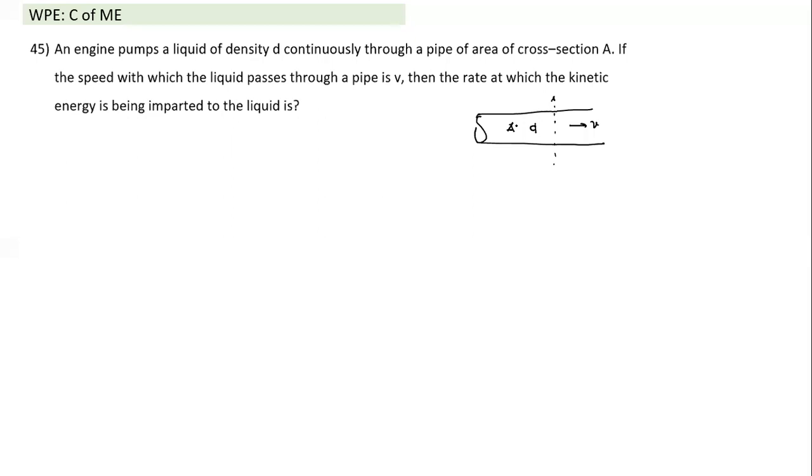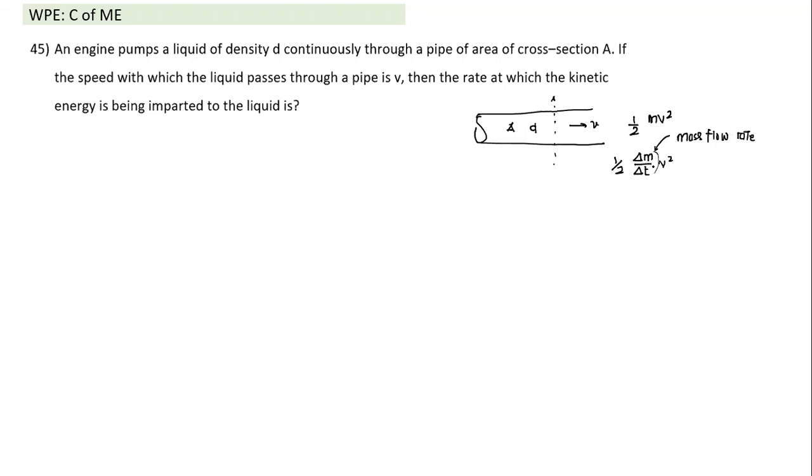So what is kinetic energy? Kinetic energy is equal to 1/2 mv squared. But here we are talking about the mass which is passing through. Let's say delta m mass passes through in time delta t, into v squared. What would we call this term? I can call this term the mass flow rate. We have seen this earlier, and we should be familiar with this term.